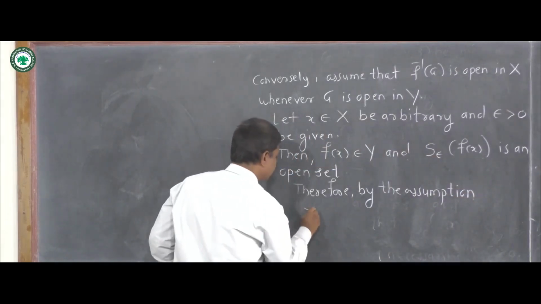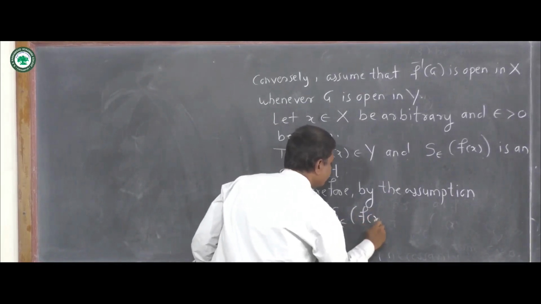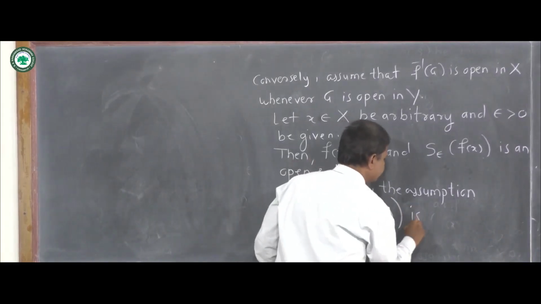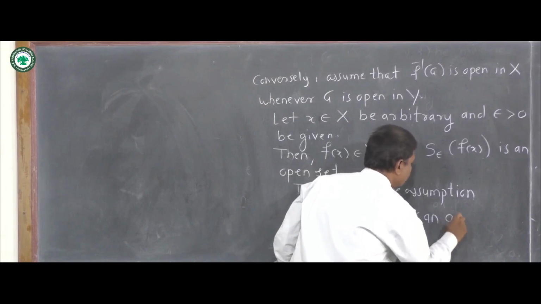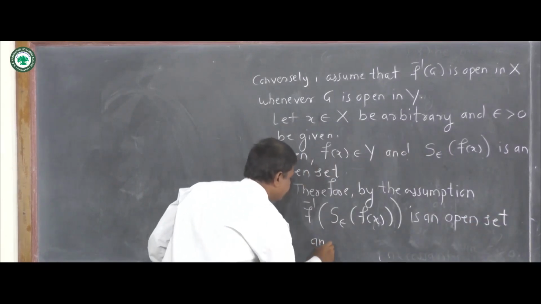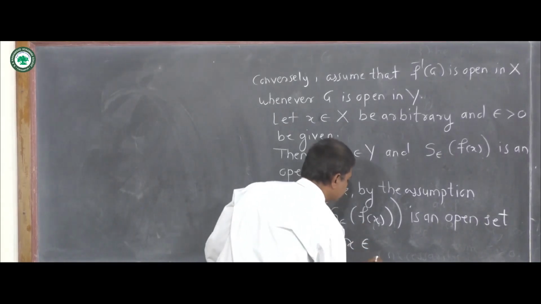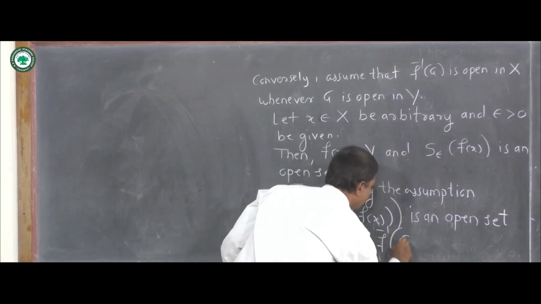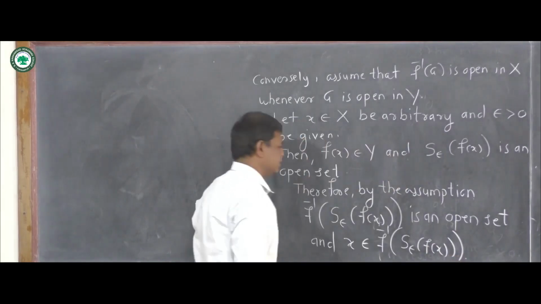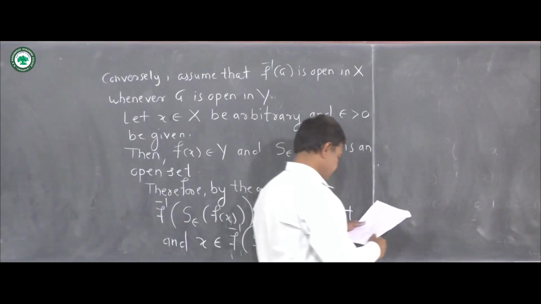So f inverse of S epsilon of f of x is an open set, and this set contains x. So x belongs to f inverse of S epsilon of f of x.